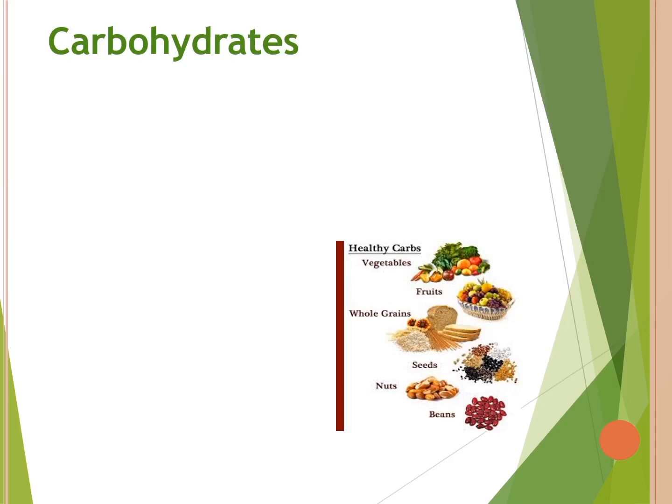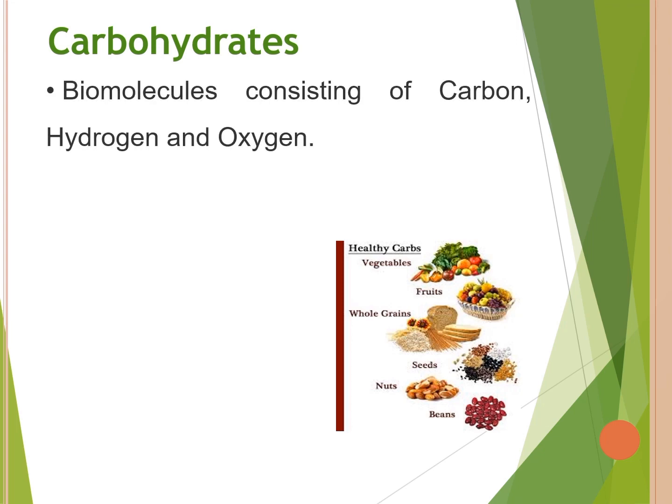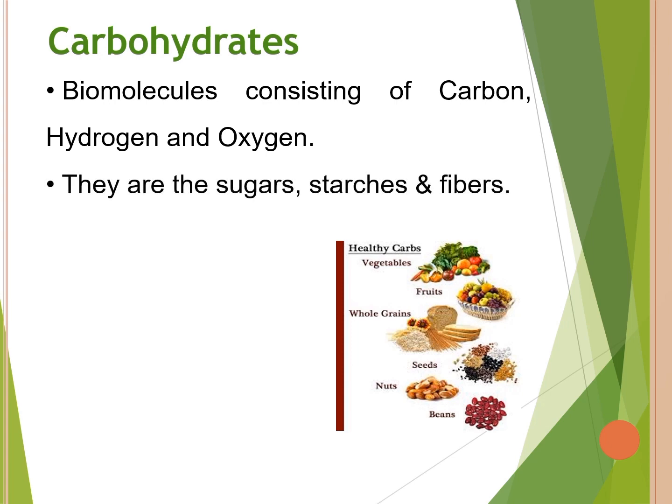Carbohydrates represent only 2 to 3% of your total body mass. Carbon, hydrogen, and oxygen are the elements that are found in carbohydrates. Carbohydrates are found in fruits, grains, vegetables, and milk products. They are the sugars, starches, and fibers.